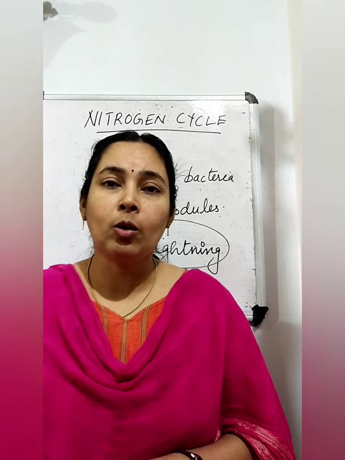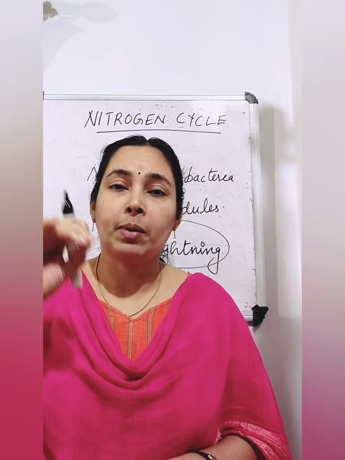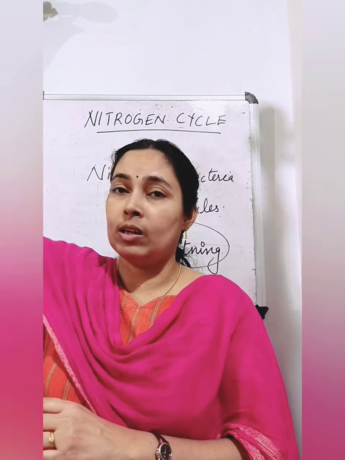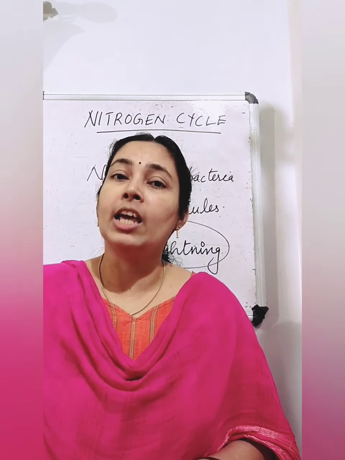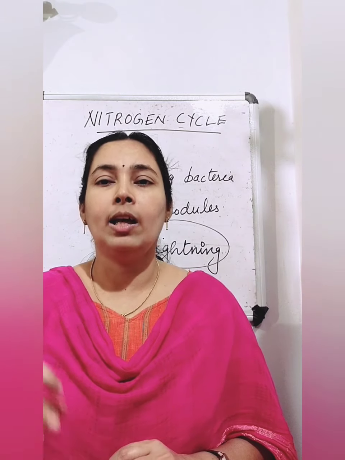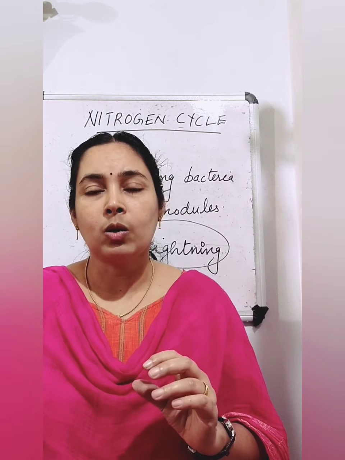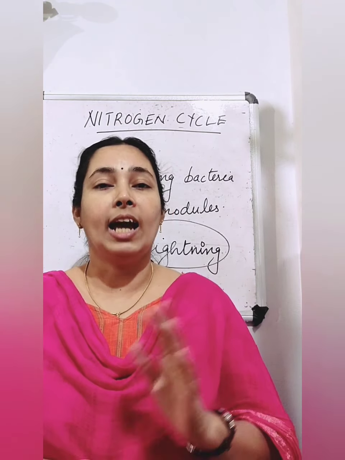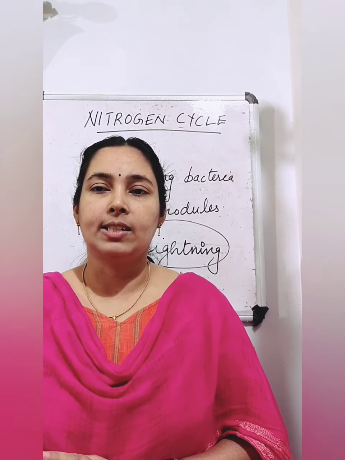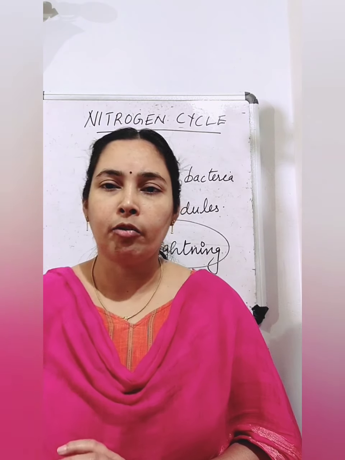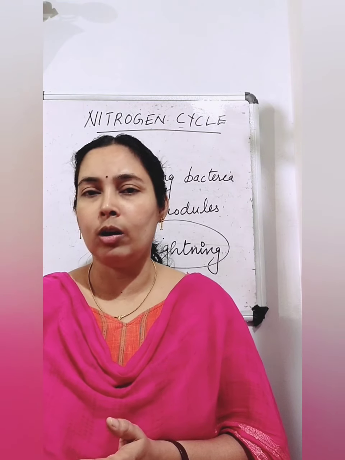There will be rain also during lightning. So when lightning comes, that high temperature and pressure will convert the nitrogen in the air into oxides of nitrogen, and these oxides will dissolve in the rainwater and change into nitric and nitrous acids. So the nitrogen will change into nitric and nitrous acids, and they will mix with water and fall on the land along with the rain.